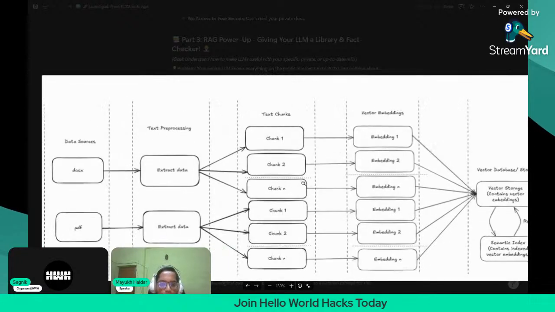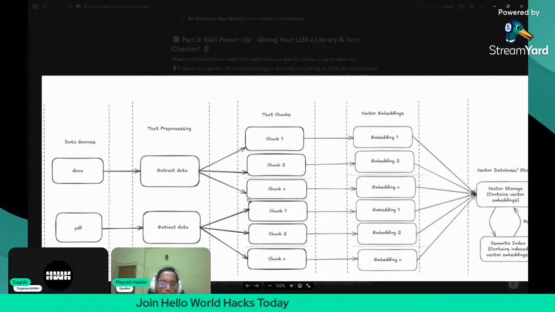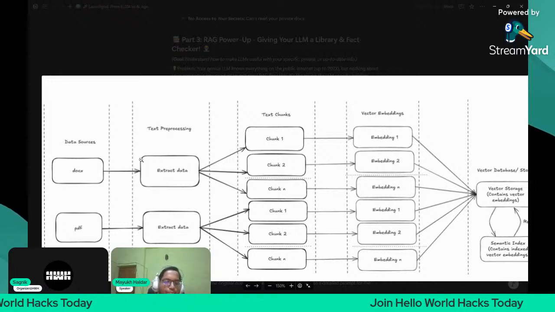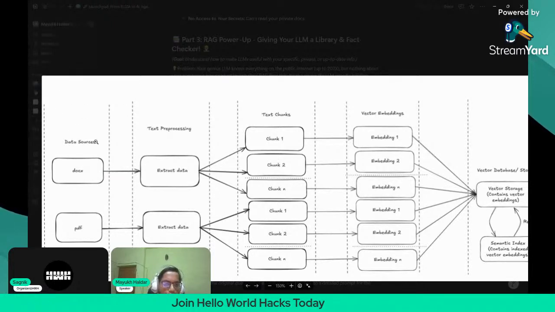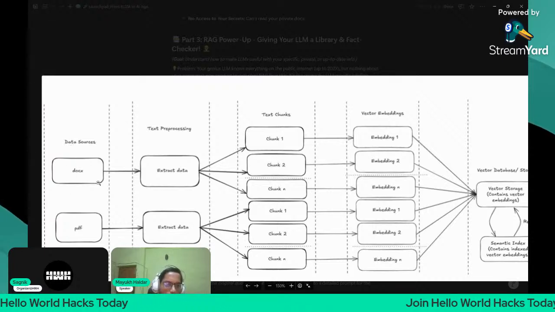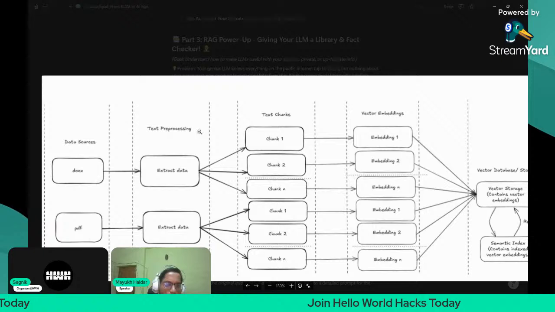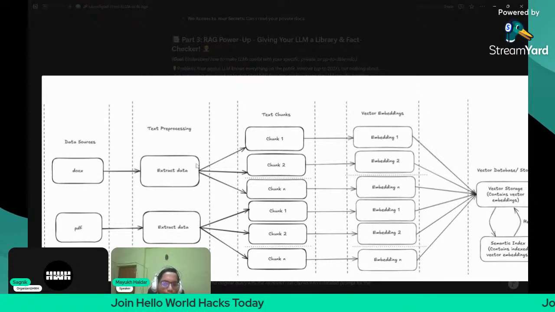So now let us understand the workflow, the pipeline of the process. What is the architecture of retrieval augmented generation? How does it actually work? First of all, there are various data sources. These can be documents, HTML, docx, PDF, anything. Now we first have to pre-process the document. We have to first extract the text, or extract the data, from the document.